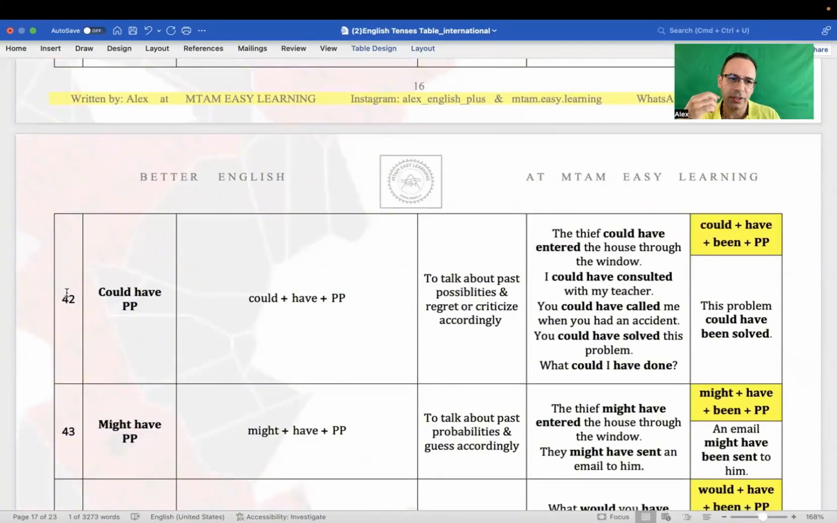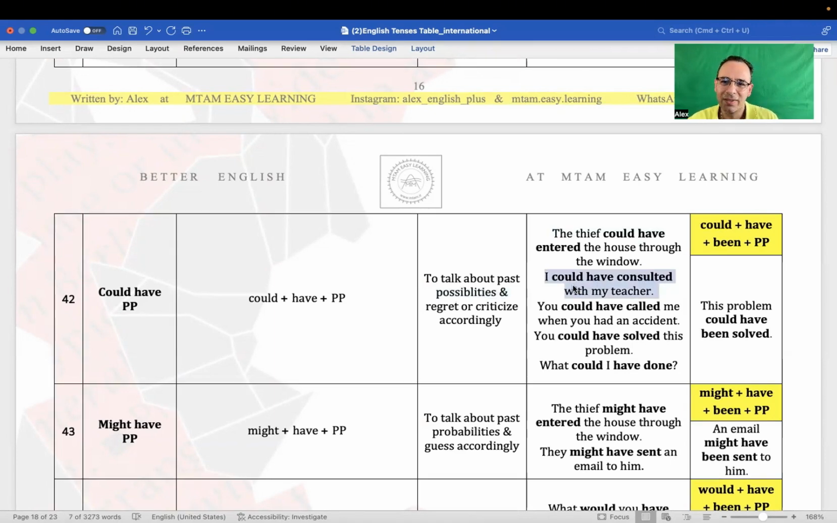Okay, let's move on to could have plus past participle, to talk about past possibilities and therefore be regretful or criticize accordingly. For example, there was a robbery, or let's say a burglary, and there was a window, and that was possible. When there is a window, it is possible for the thief to have broken into the house through the window. So the thief could have entered the house through the window. That was possible.